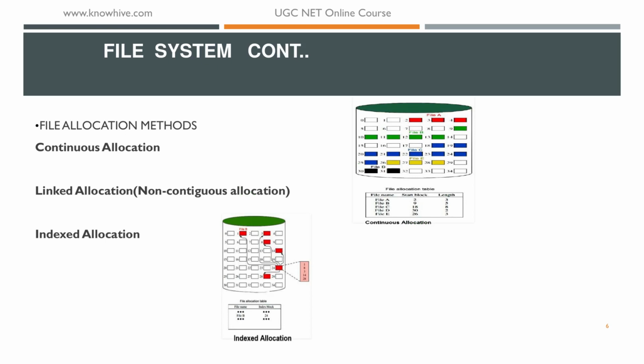Now we will see file allocation methods. There are three methods. First, contiguous allocation. It is a single contiguous set of blocks, as seen in the diagram, allocated to a file at the time of file creation, using pre-allocation with variable size portions.